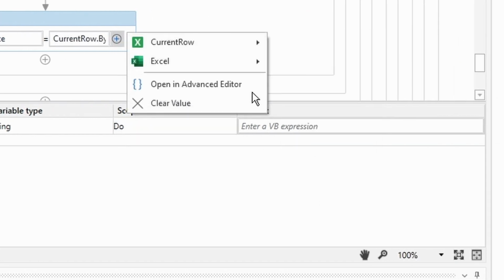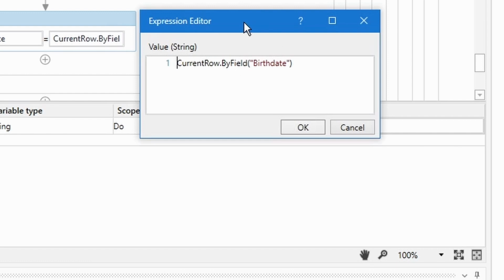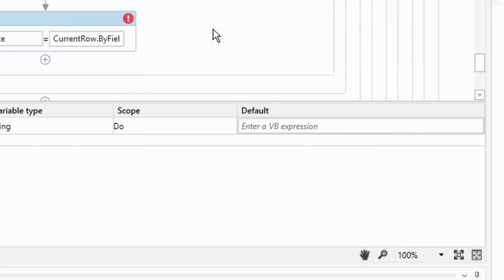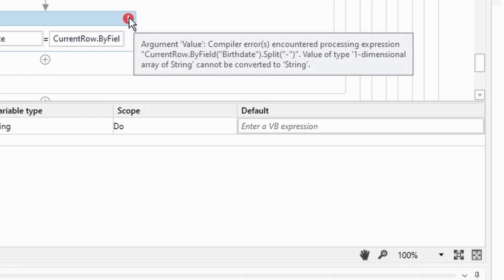And again, click on open in advanced editor because we're going to change this birth date a bit. So we're now just selecting the birth date from the Excel file. But I would like to split this birthday. So I'm using the split activity. And I'm going to provide one argument, which is a dash, because we want to split this string based on the dash. Click OK, and you will now see an exclamation mark because we are now storing an array in a string.